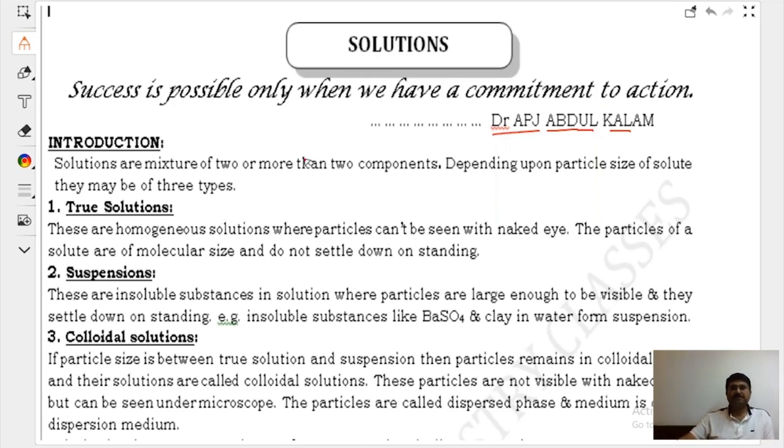Let us start, beta. So the topic is solution. Solutions are mixture of 2 or more than 2 components. Depending upon particle size of solute.